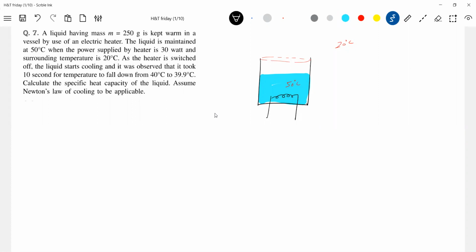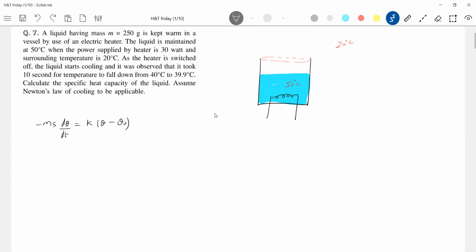So what does that law say? Like mass into, there's the basic formula. Temperature, I'll call theta, should be equal to K theta minus theta naught. D theta, not dq, only theta it is.